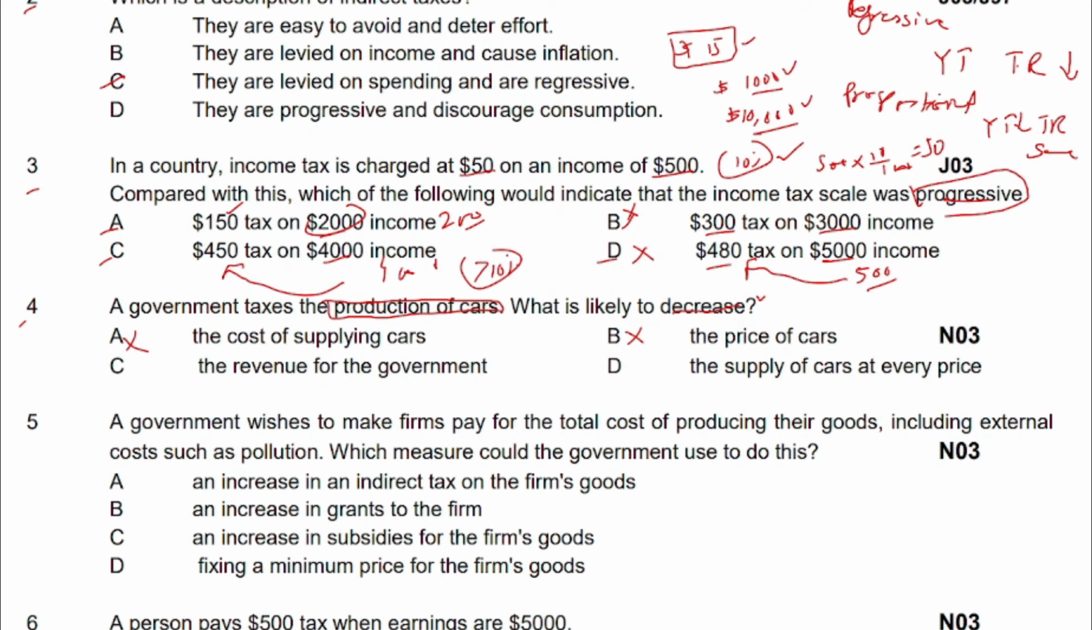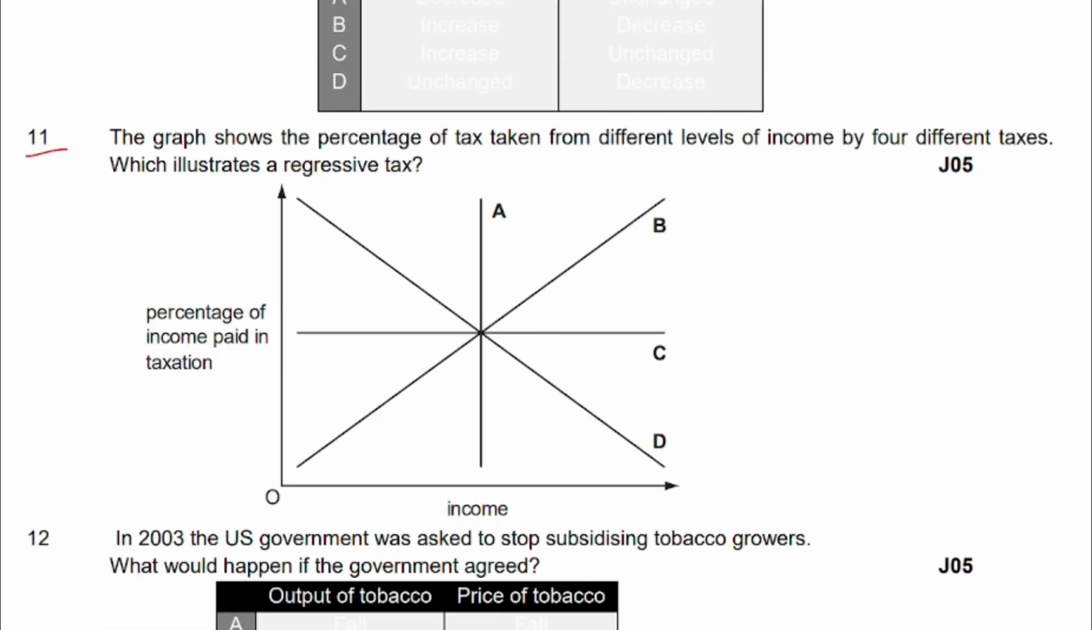Option C is the revenue for the government. Tax revenue will also increase instead of decreasing. So this is again an incorrect answer, because if government is charging more taxes, it means tax revenue should rise. And the last option, which is the correct option, is D, the supply of cars at every price. We know that when indirect tax is imposed, it reduces supply and shifts supply curve to the left, so supply curve will move to the left. So supply of cars at every price will decrease as compared to the previous supply. So D is the correct answer. This is the last question for this video lecture.